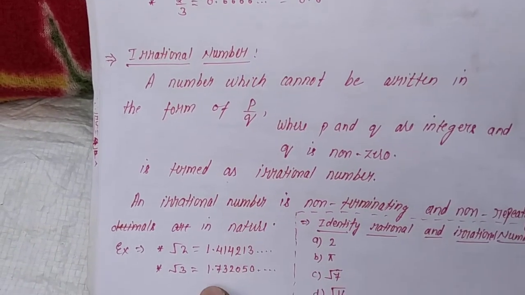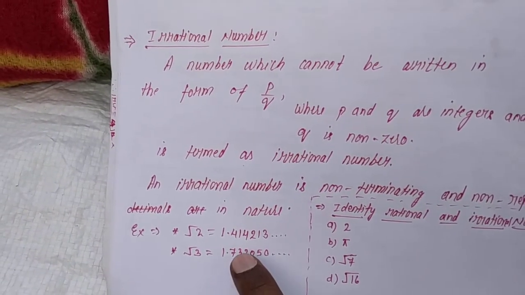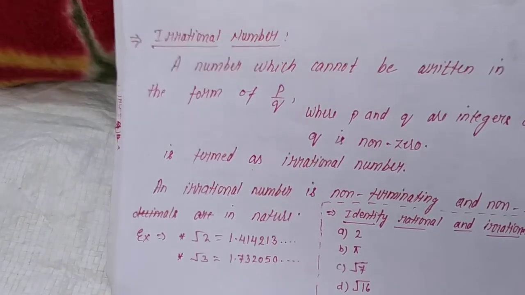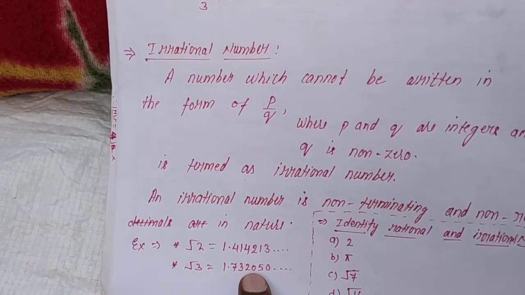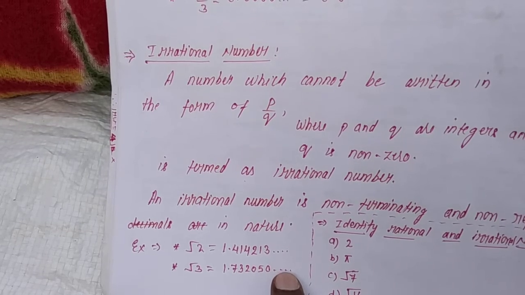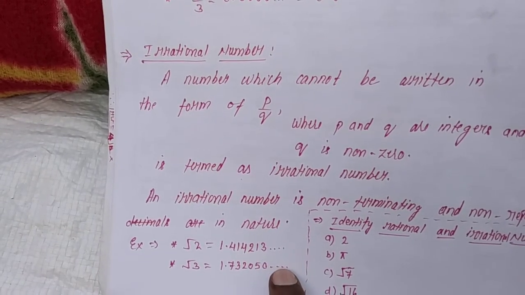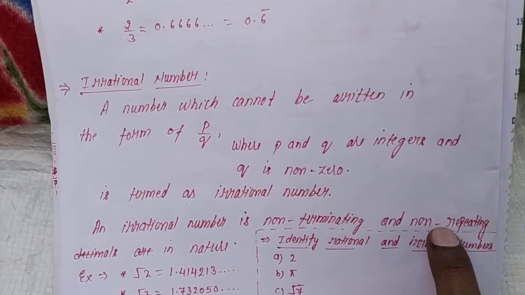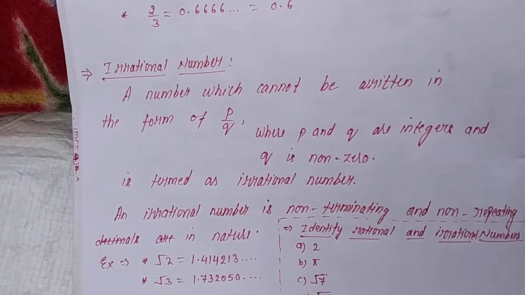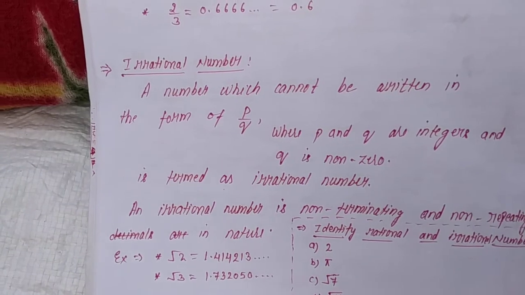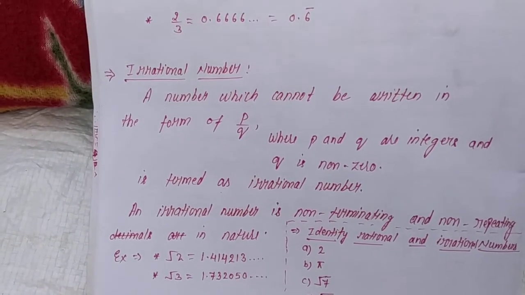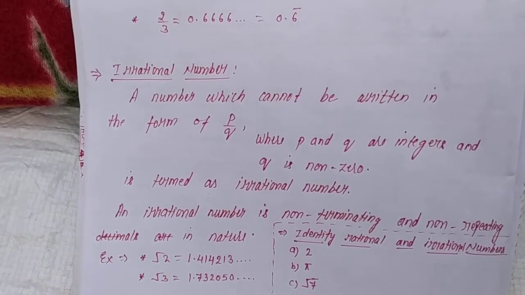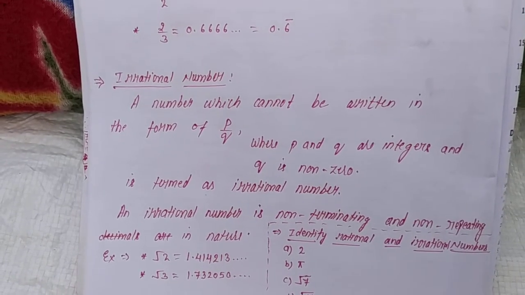Okay, now see, under root 3 we are getting 1.732050 and so on. After 0 some other number will come, and it is also clarifying the definition of non-repeating and non-terminating. So in that way the definition of rational and irrational number is clear to you all.